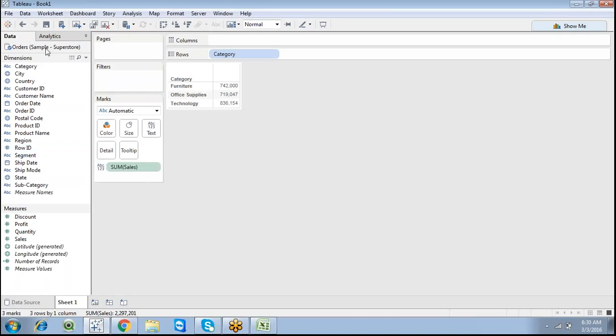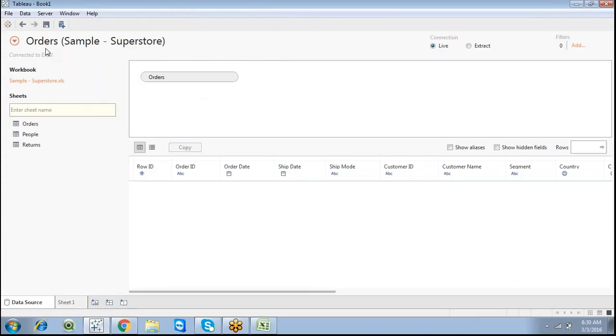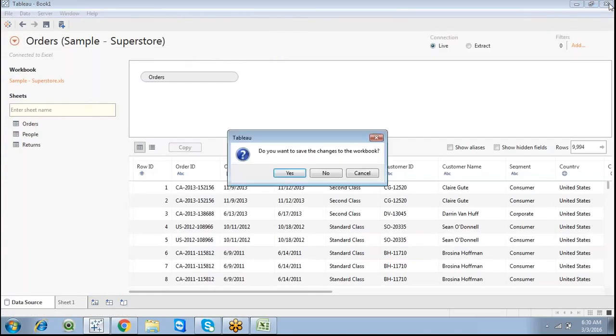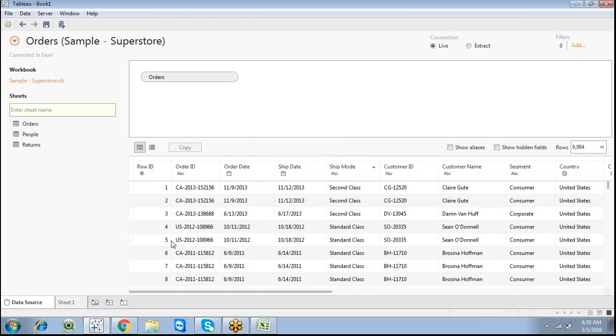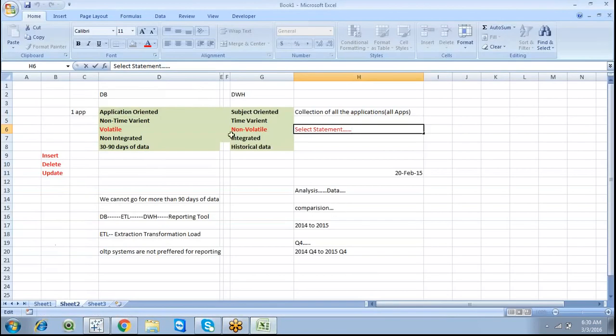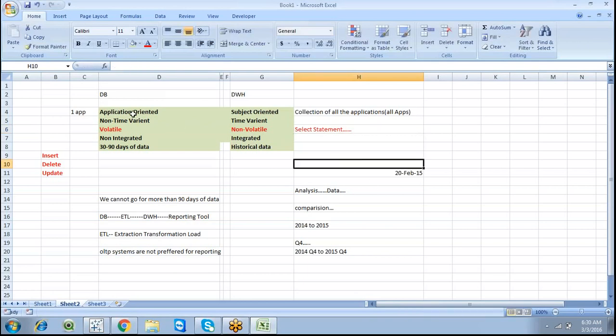Currently we are working with a connection to Excel. I can showcase what the connection is and why we go for reporting, and I can showcase this particular thing. But initially we have to go with the data warehouse terminology. So this is application oriented, non-time variant, volatile, and non-integrated.